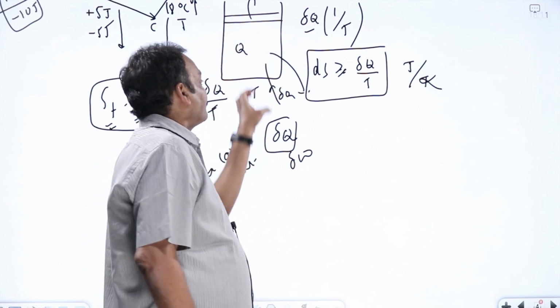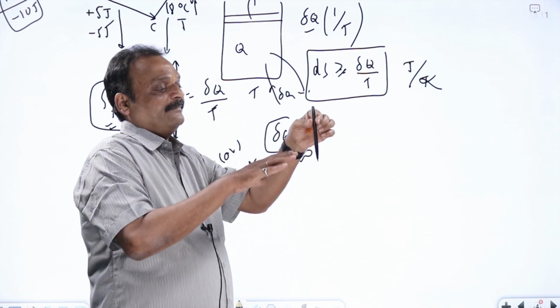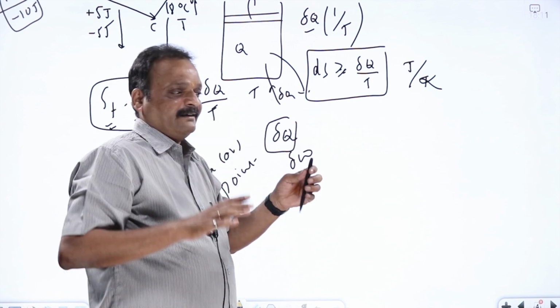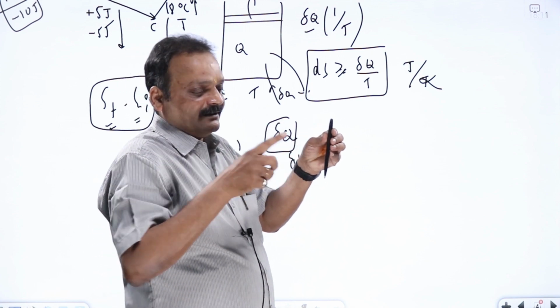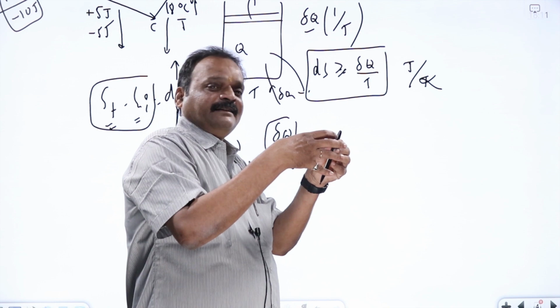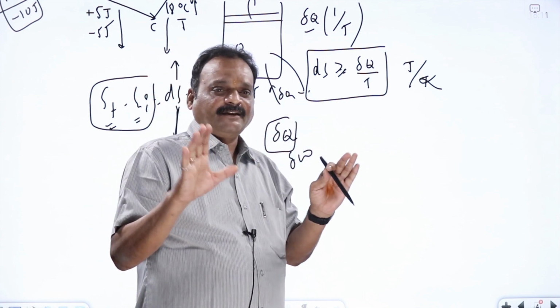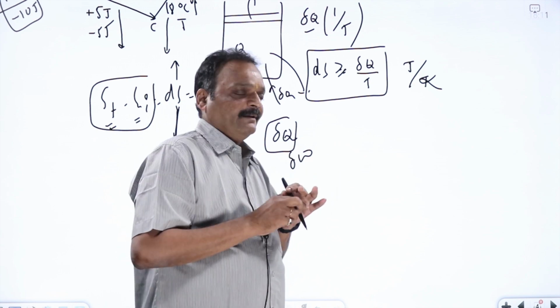When I take out some heat from the system, the system's entropy decreases. So the entropy of a system can increase or decrease. Keep that in mind. Whatever the system is interacting with is known as the surroundings. The surroundings' entropy can also increase or decrease, or it can remain constant also. There is no problem.